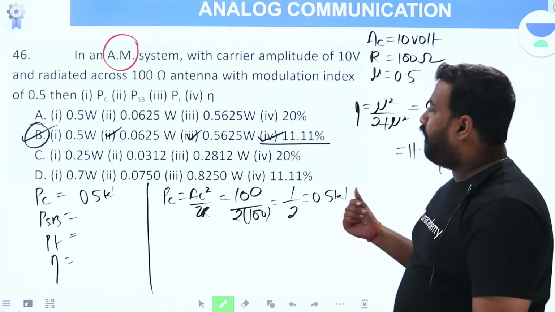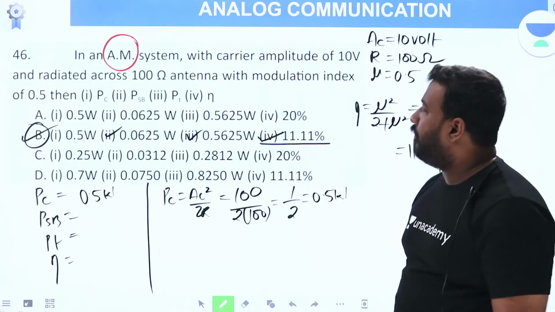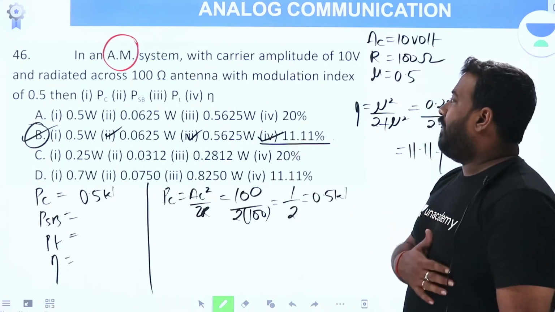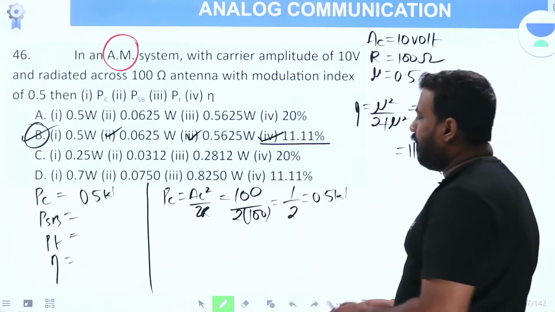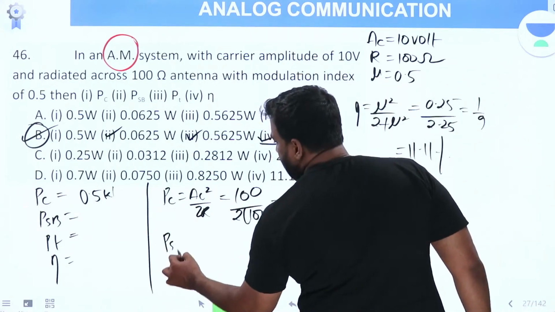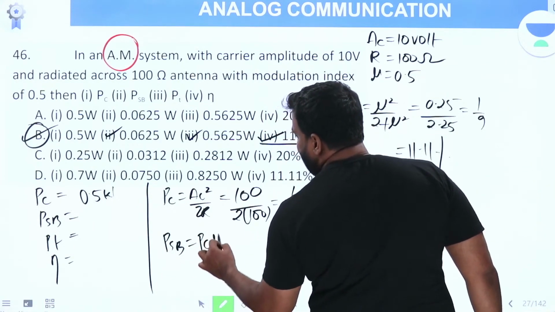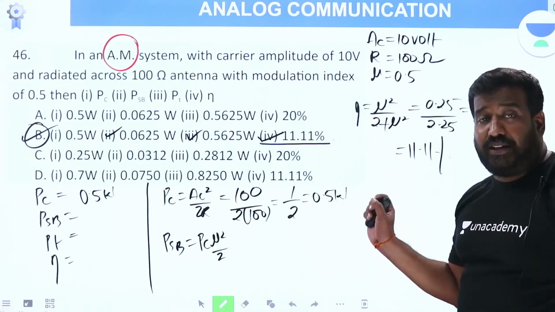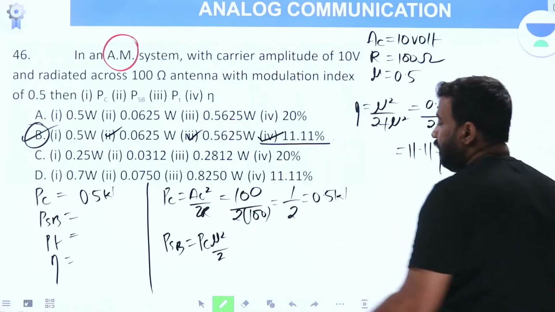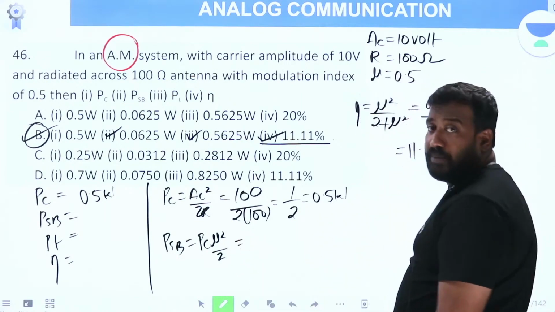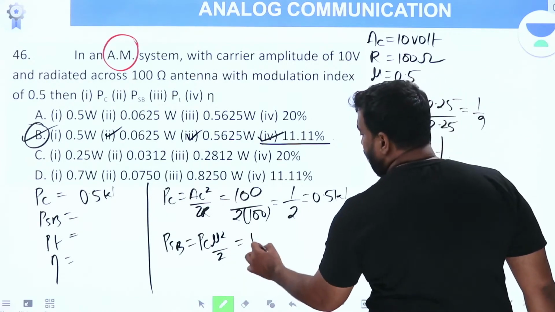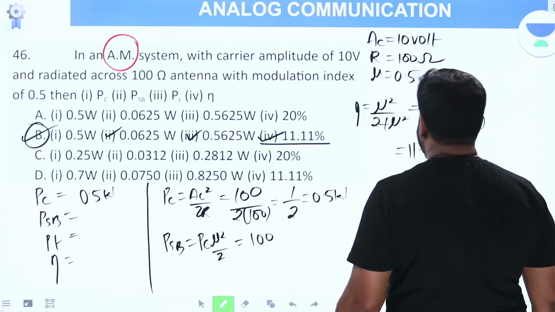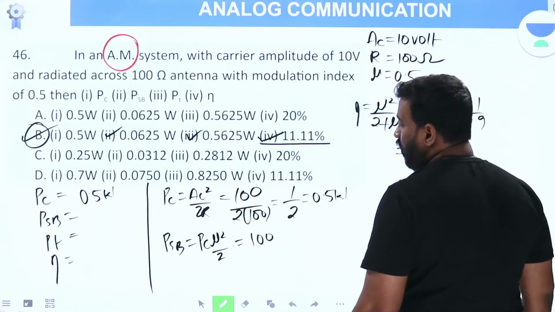Okay. Now for our practice, we will solve the other things also. What is asking? Sideband power and total power. Just calculate sideband power. Sideband power is Pc into mu square by 2. In part 1, I explained this derivation. I derived everything. Please go through that. If you have not gone through part 1, please go through that. Pc is the carrier power. Carrier power, you got it as 0.5 watt.